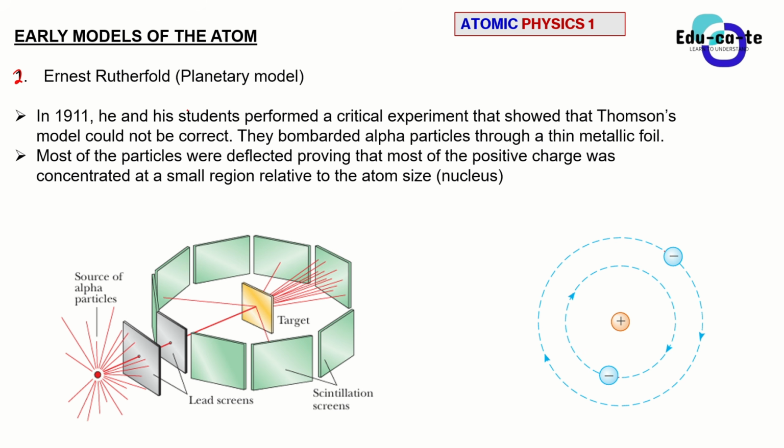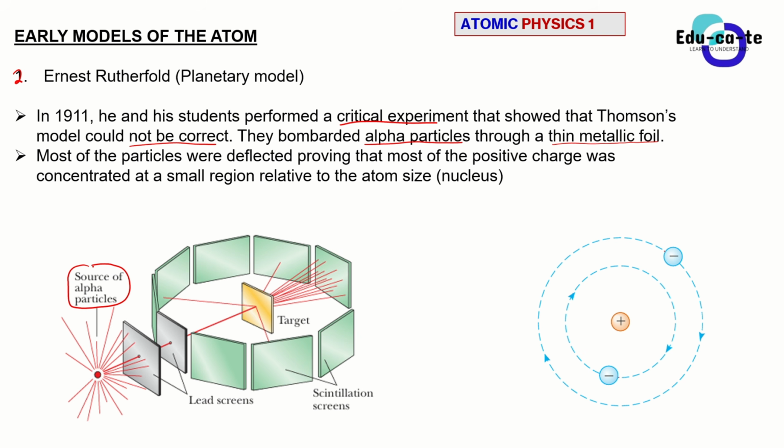So in 1911, Ernest Rutherford and his students performed a critical experiment that showed that Thomson's model could not be correct. So they disproved Thomson's model. How did they do that? They bombarded alpha particles through a thin metallic foil. Basically, they used some alpha particles.